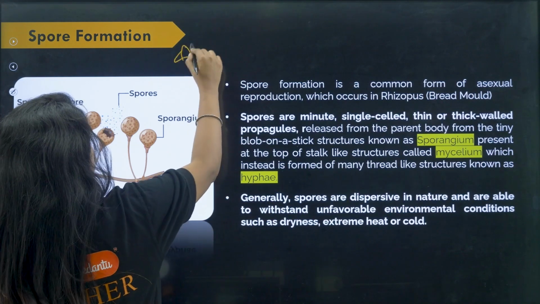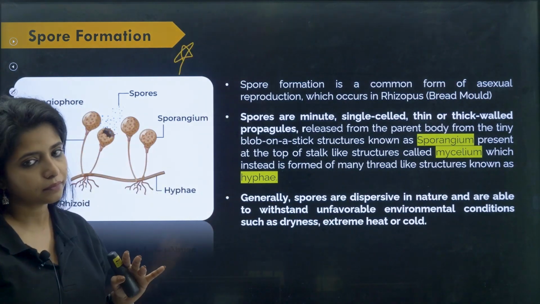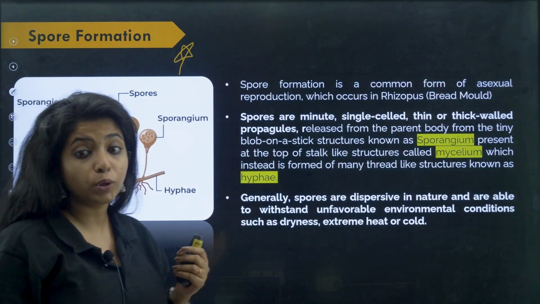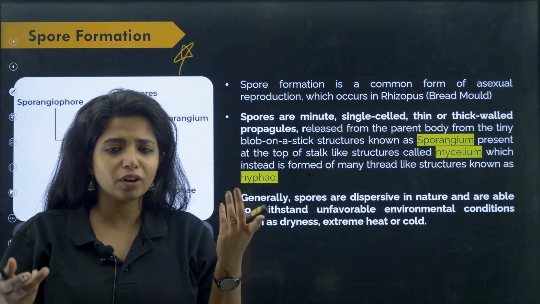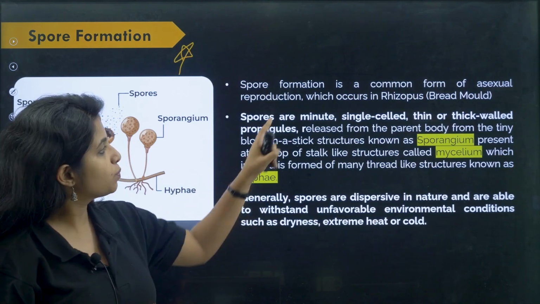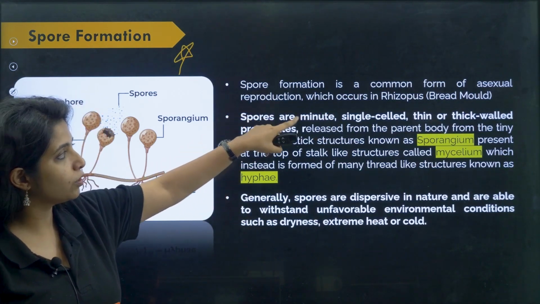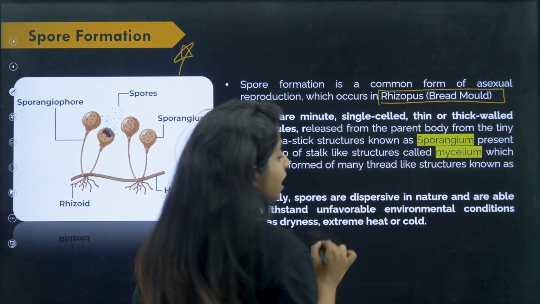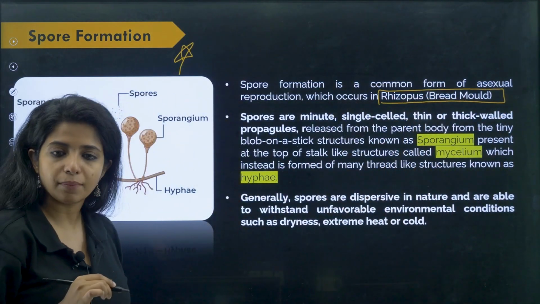They ask you to form the diagram of this thing as well. So over here, what is this? This is the common bread mold that you see on the bread, which you cannot see by your naked eyes, this formation, but this is usually how it looks. So spore formation is commonly found as an asexual mode of reproduction in rhizopus, which is responsible for causing the bread mold. So what exactly happens over here?